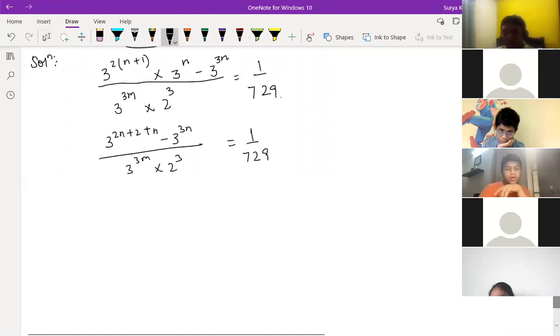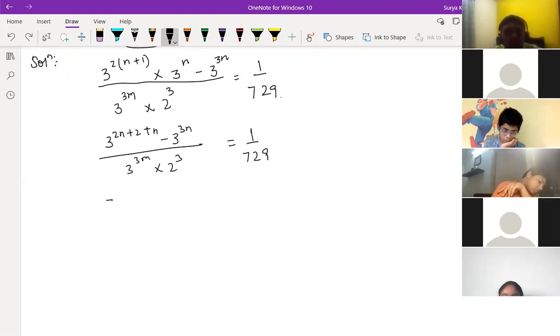Then Sai Charan, you took the denominator to the other side. This 3 into 3 to the power m, the 8 you can write here. But I took the whole thing to the other side. Okay. Sai Charan, what can you do? You do and tell me.